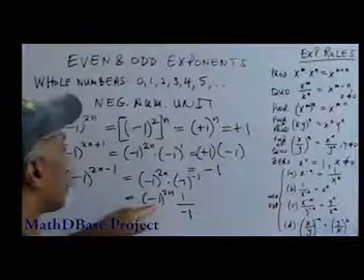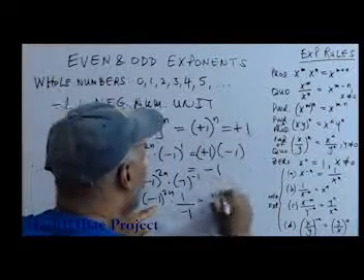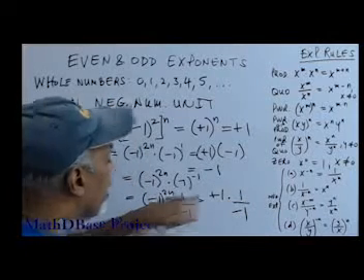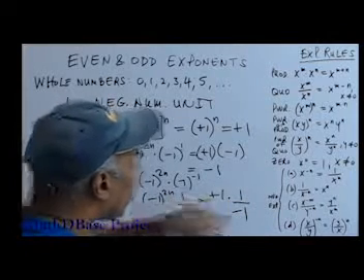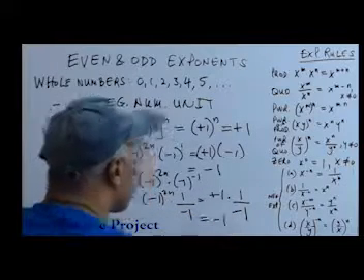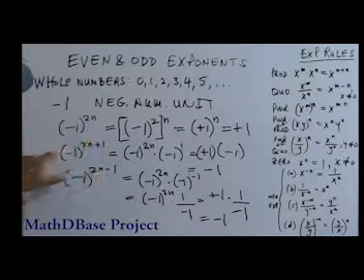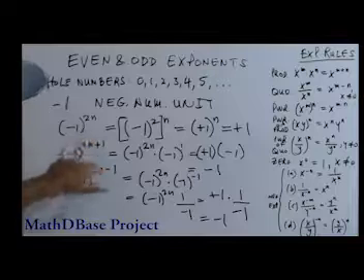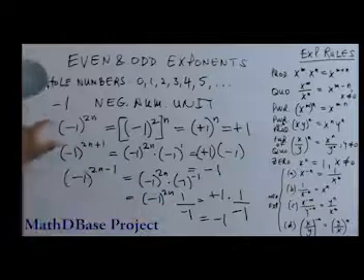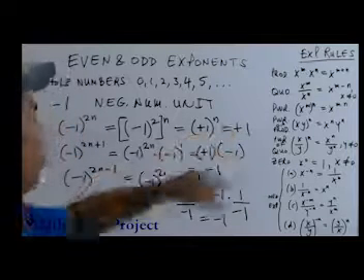We saw here that this is +1, and we're multiplying by 1 over -1. Dividing a positive number by a negative number is what? A negative number. So this is a -1. So in every case, raising a negative number to an odd power, positive 1 or -1, is going to give us a negative. Raising a -1 to an even power is going to give us a positive number.